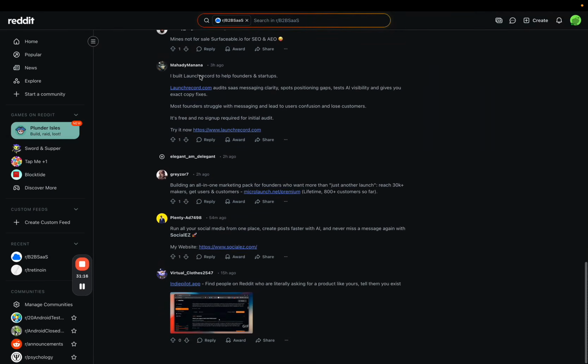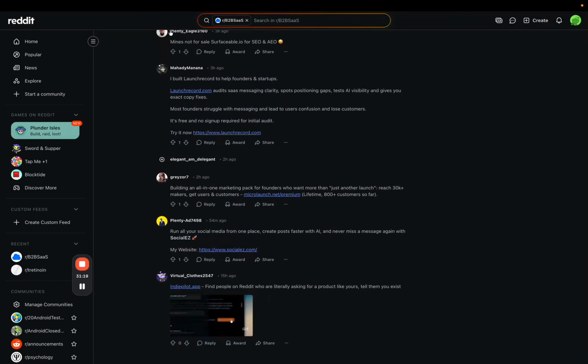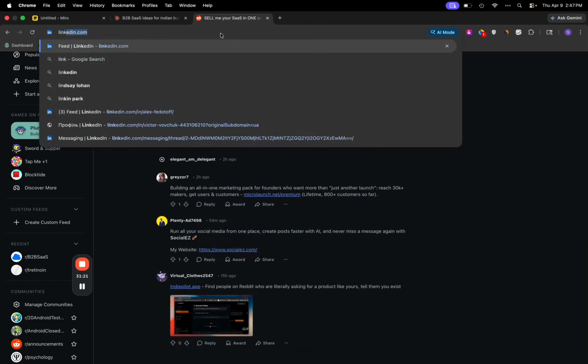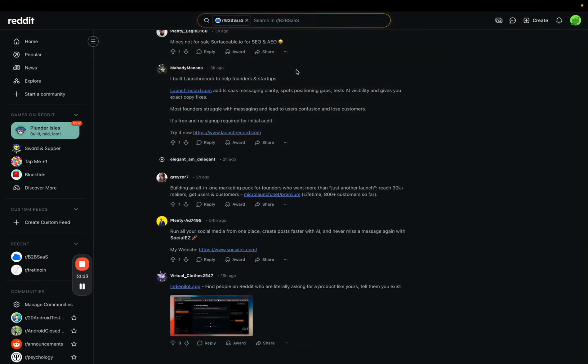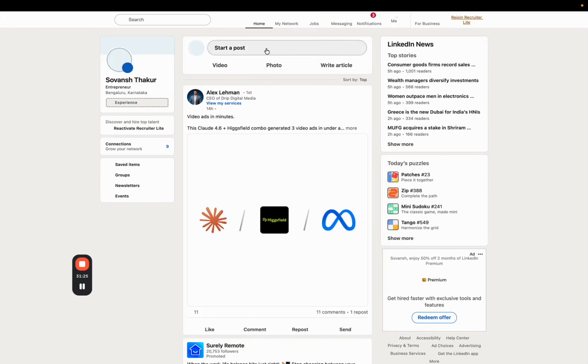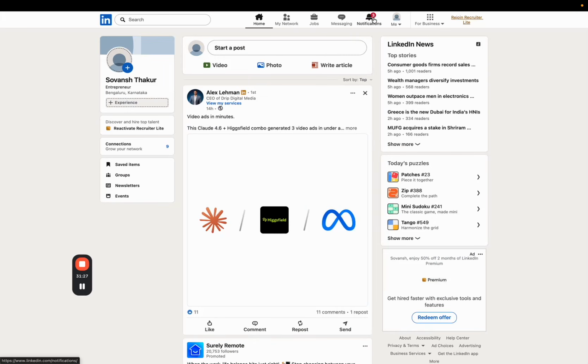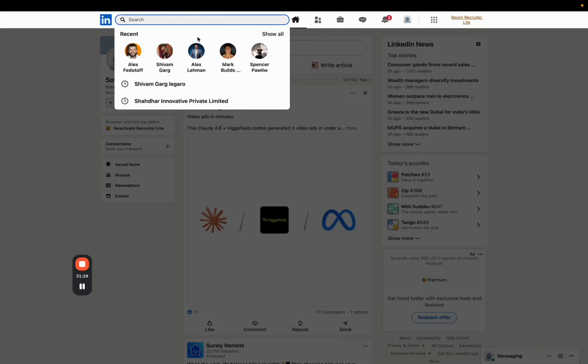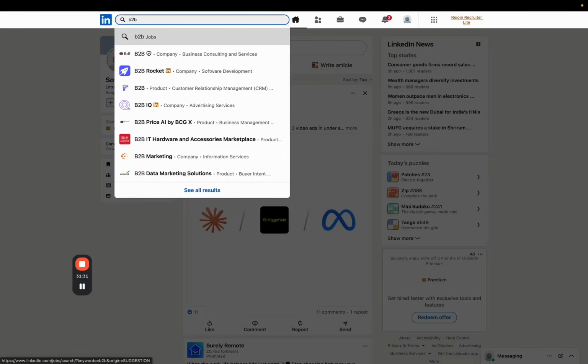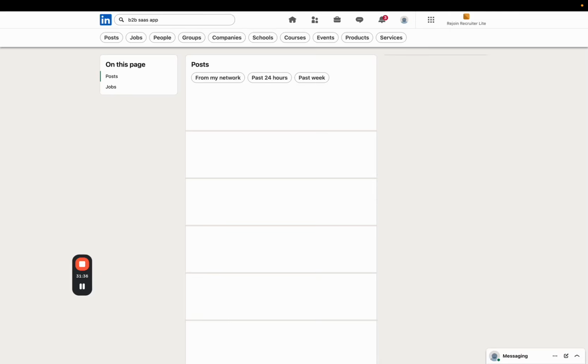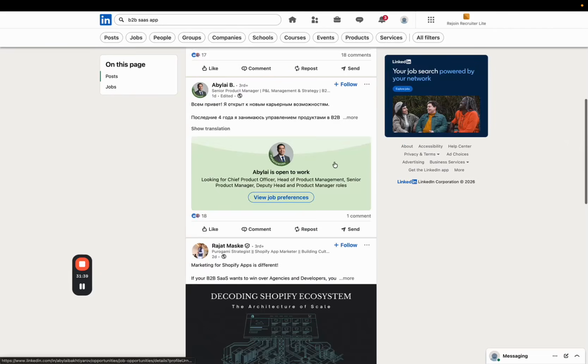Okay. So you can go onto Reddit, you can do the research, and obviously, as I said, you have to put in the time in this because if you don't have the money, if you're trying to make money with time, you have to put in time. It's as simple as that. Okay. So I'll just search here as well. B2B SaaS app. Okay, and let's see if you can get any ideas.